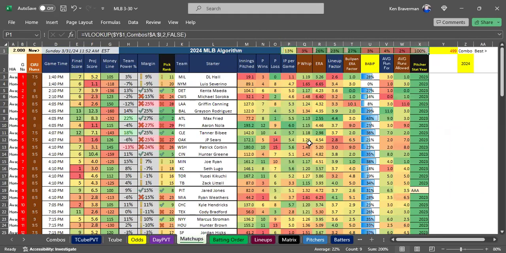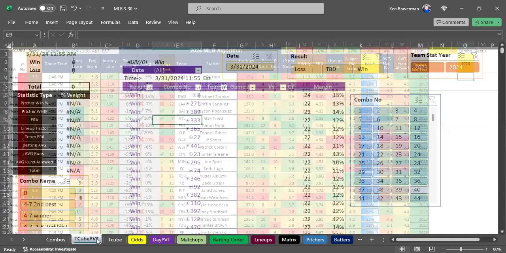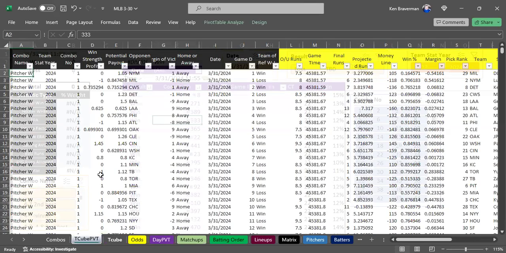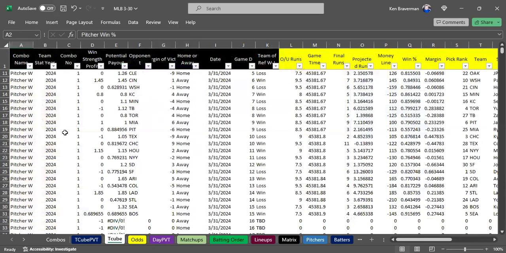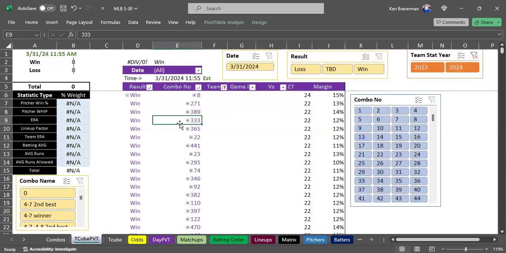It looks at 500 different samples of distribution types, and it allows you to test both years' stats, meaning run it off of 2023 stats or run it again on 2024 stats. And that's what I've done today: I've run both scenarios. So I've got 500 combinations based on 2023 stats and 500 combinations based off 2024 team stats as well. You end up with this look in the T-cube pivot sheet.